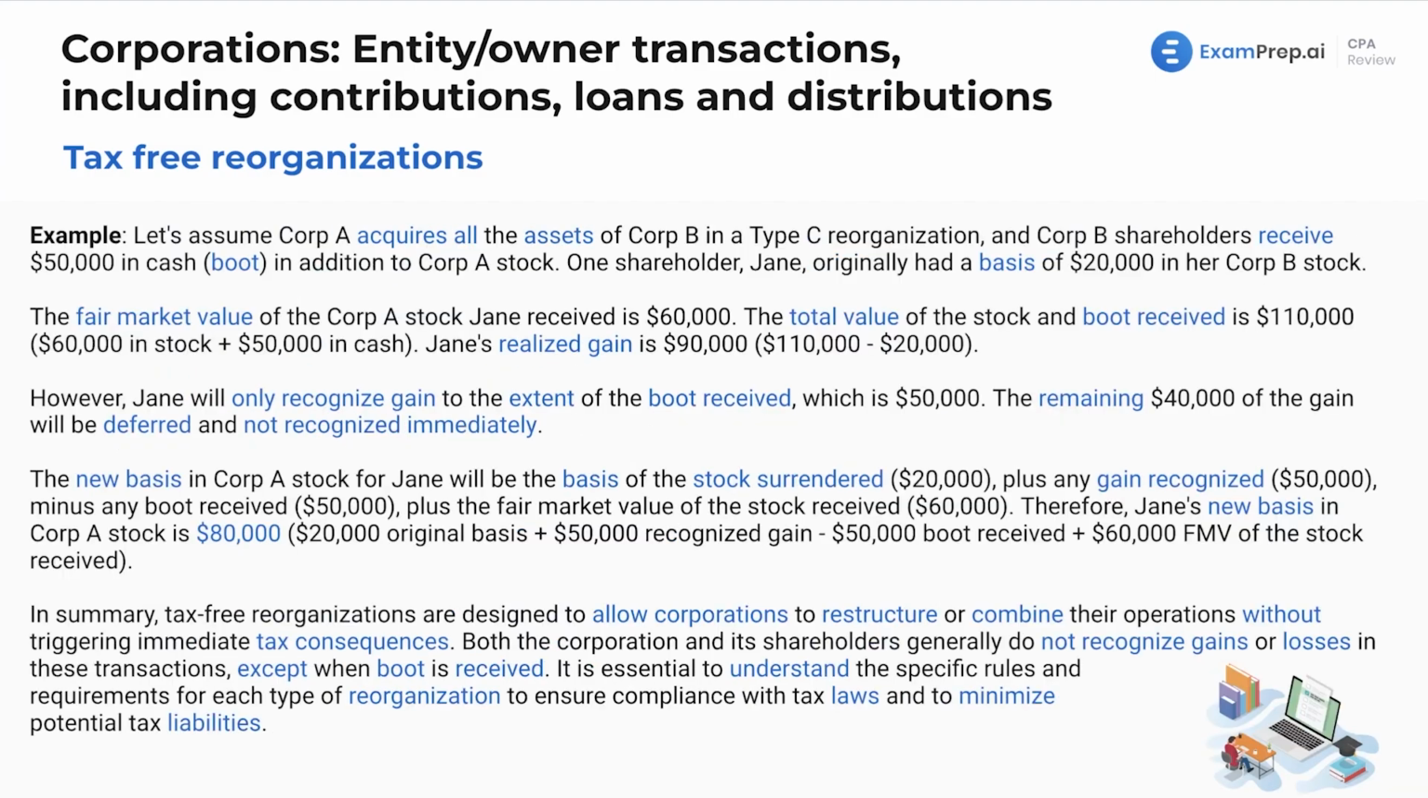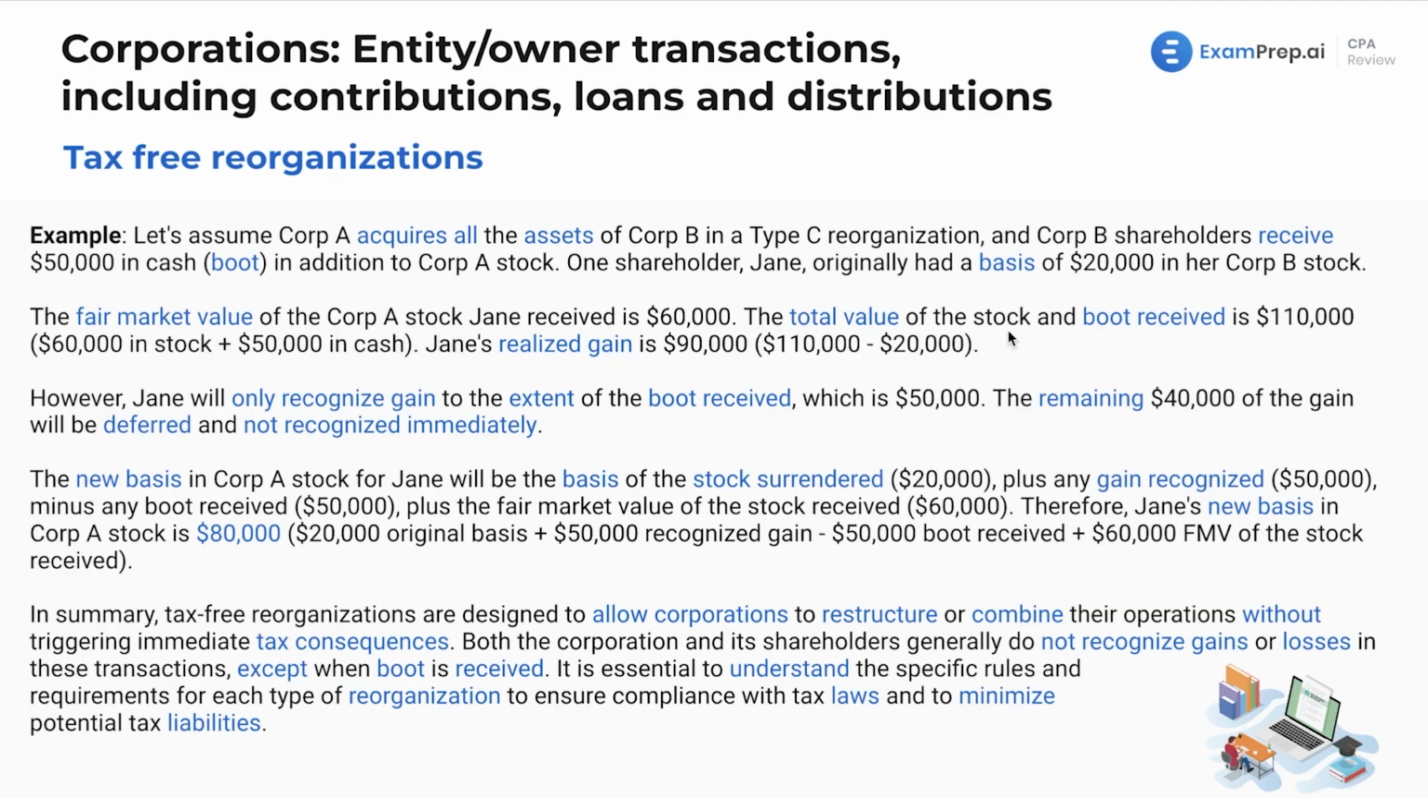We got a great example here. Let's assume that Corporation A acquires all of the assets of Corporation B in a Type C reorg, and Corp B shareholders receive $50,000 in cash, which is boot. Now, the question wouldn't tell you that on the exam, but we are here to identify that, in addition to Corporation A stock. One shareholder, Jane, originally had a basis of $20,000 in her Corp B stock. Well, the fair market value of the Corporation A stock that Jane received is $60,000.